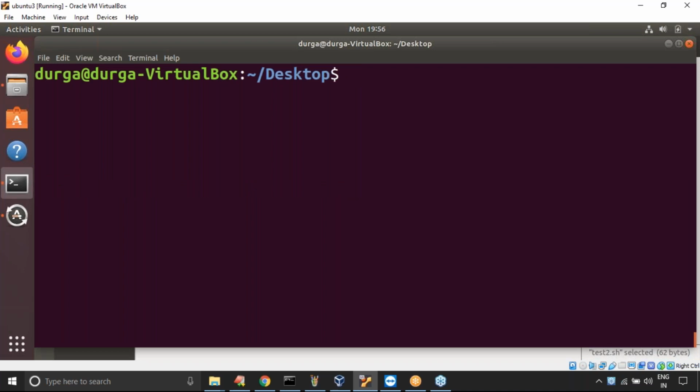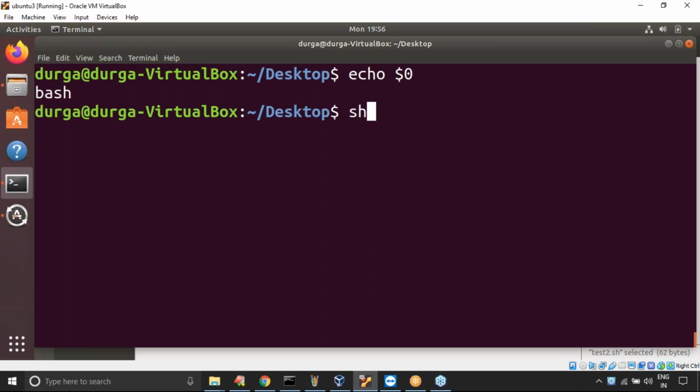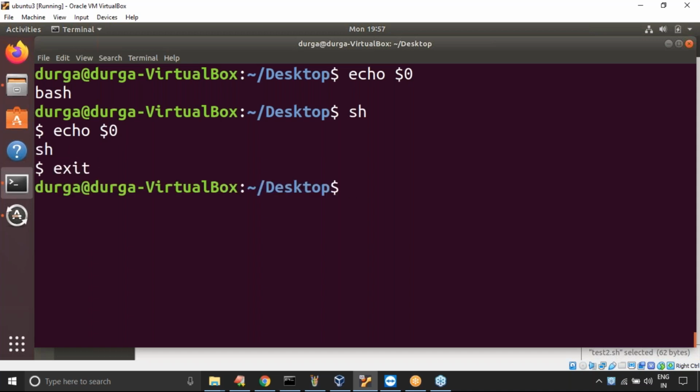Just observe that. Here if I use echo $0, what is the shell? The default shell, bash, we are getting. Now I'm using sh. Now onwards, which shell is going to work in my system? The Bourne shell. Let me check: echo $0. Yes, sh. Now exit, exit. Now I came back to the earlier shell.